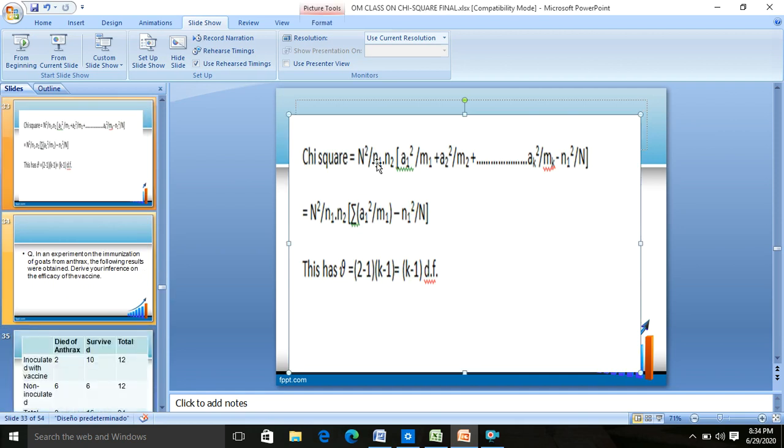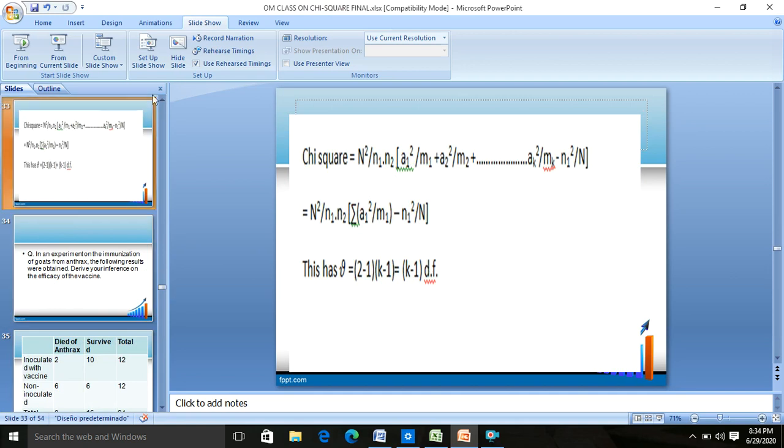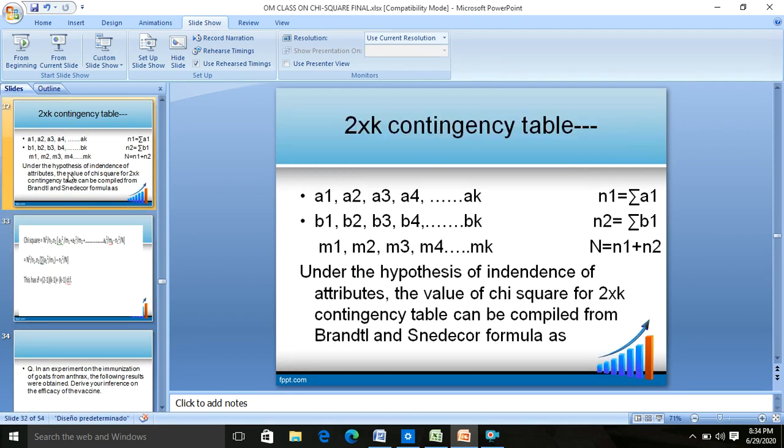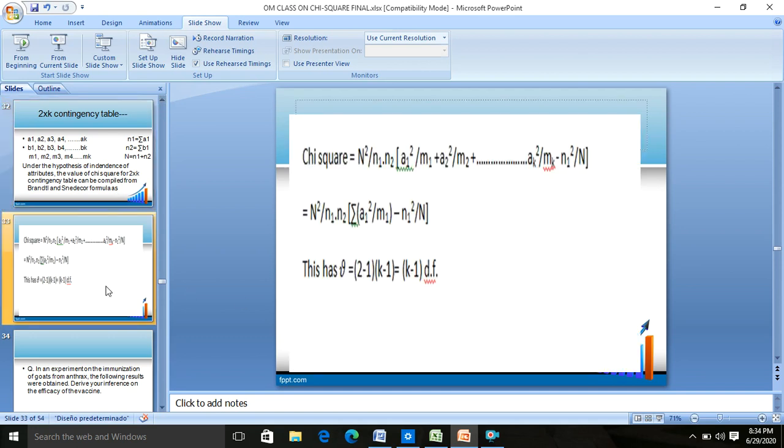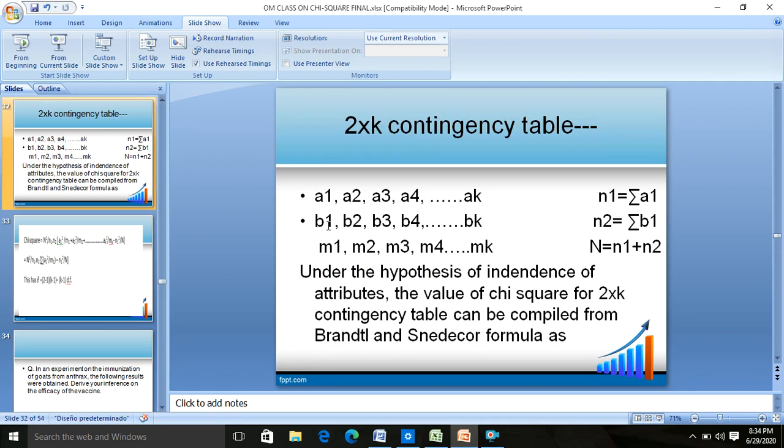Now coming to chi-square, what will be the formula? Always remember, if you have such a condition for a 2 into k contingency table, remember the formula: chi-square is equal to N square upon n1 into n2, bracket starts a1 square upon m1 plus a2 square upon m2 up till ak square upon mk, minus n1 square upon capital N, where m1 is the sum of a1 plus b1, m2 is the sum of a2 plus b2, m3 is the sum of a3 plus b3, m4 is the sum of a4 plus b4, and so on up till mk is the sum of ak plus bk, and n1 is the sum of a1, a2, a3, a4, a5 up till ak, n2 is the sum of b1, b2, b3, b4 up till bk.